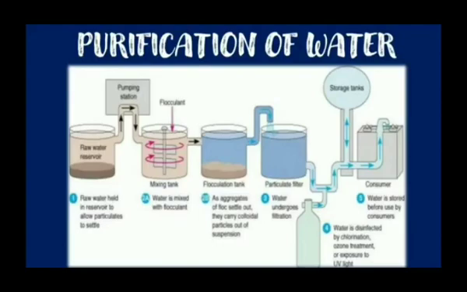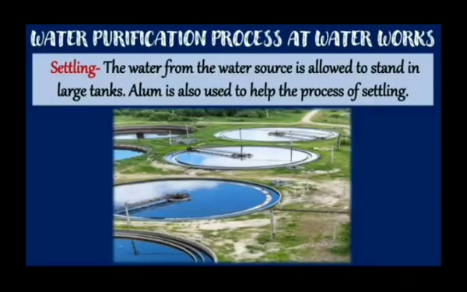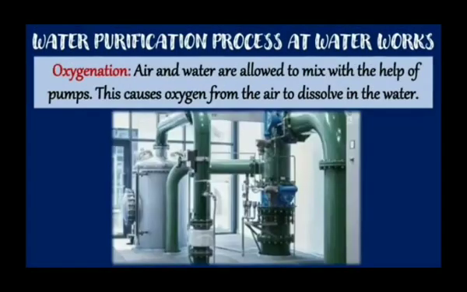See your textbook page number 79. Now, in this picture, different steps of purification of water are mentioned. Now, first step is settling. The water from the water source is allowed to stand in large tanks. Alum, in Marathi we call it as turti, is also used to help the process of settling. In this process, soil gets settled down at the bottom.